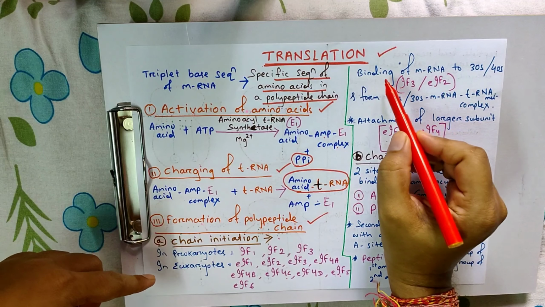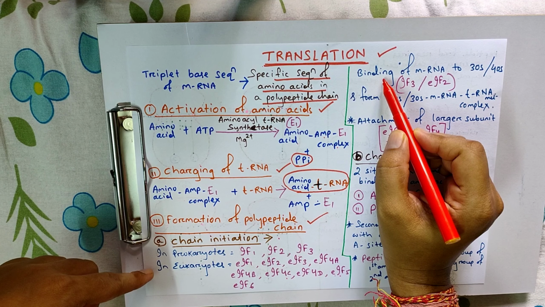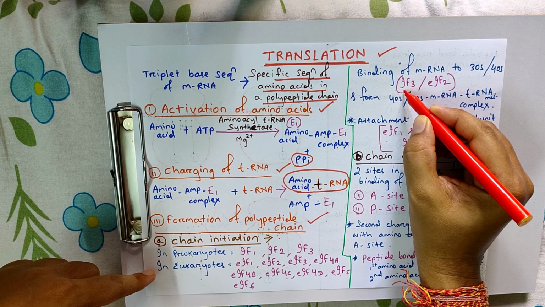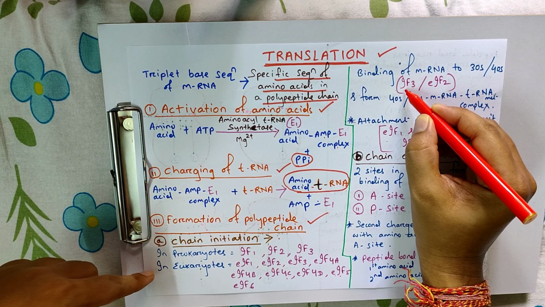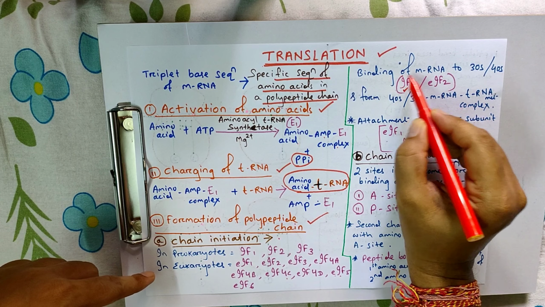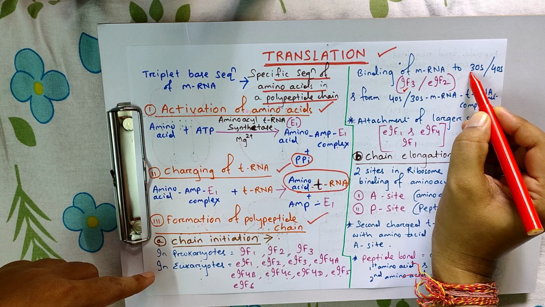How? In the presence of IF3, initiation factor 3, in prokaryotes, the mRNA binds to the 30S.